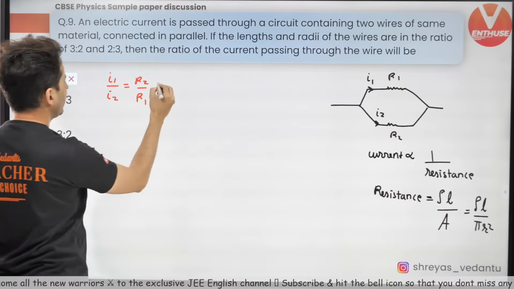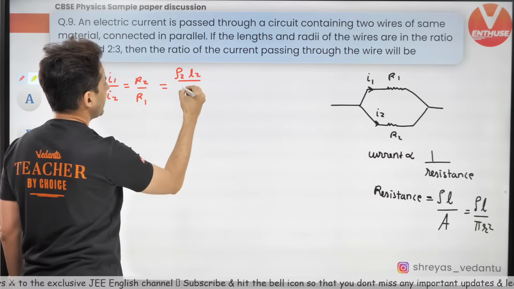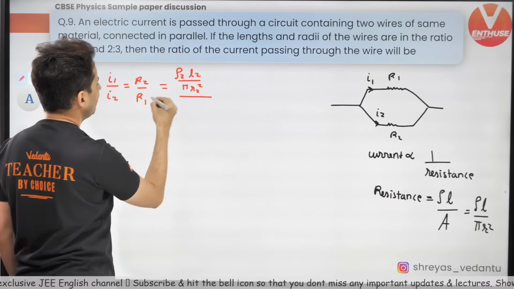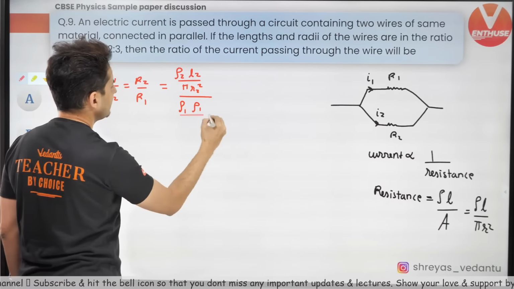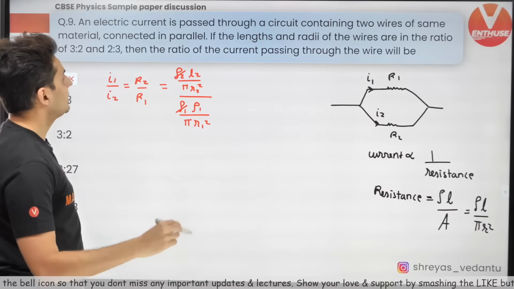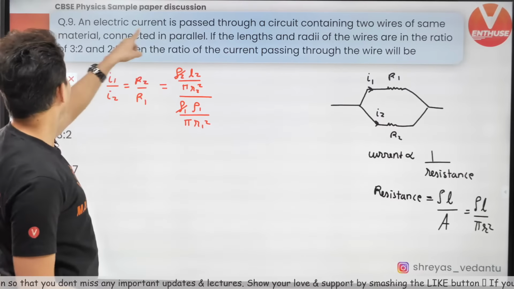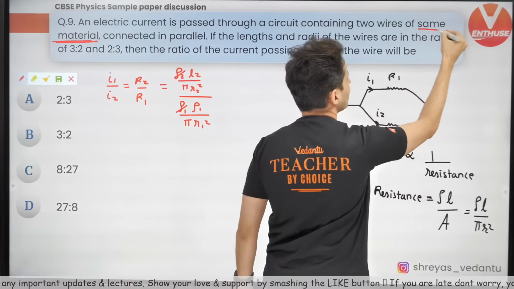So can I not write R2 as rho2 L2 by pi r2 square, divided by rho1 L1 by pi r1 square. Rho1 and rho2 cancel because it is the same material in both the resistances.